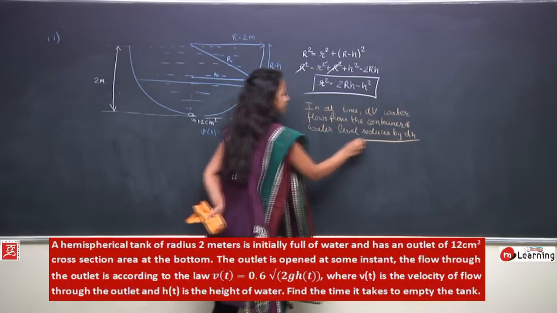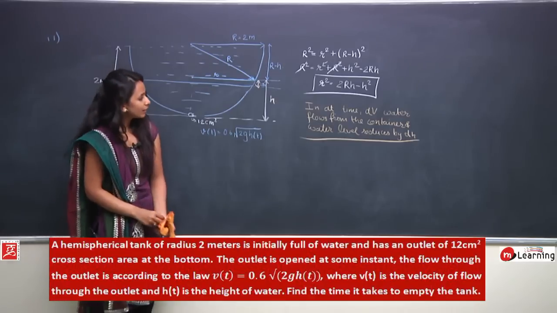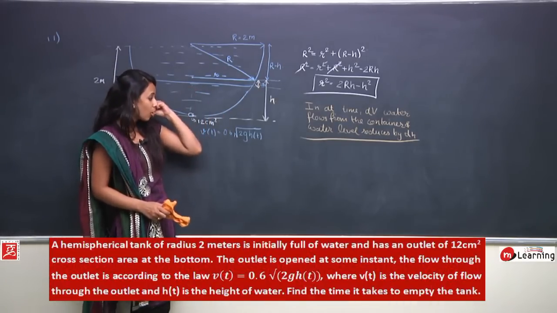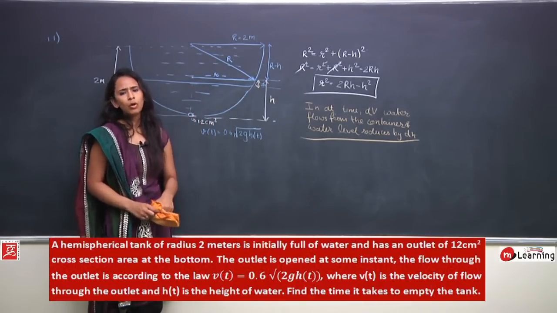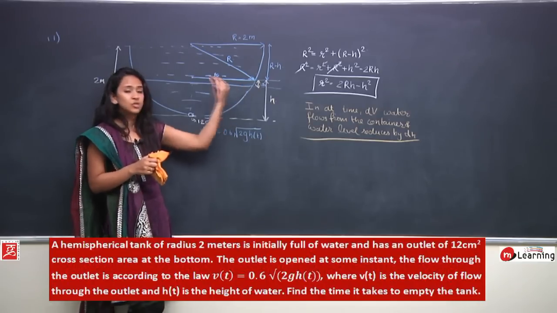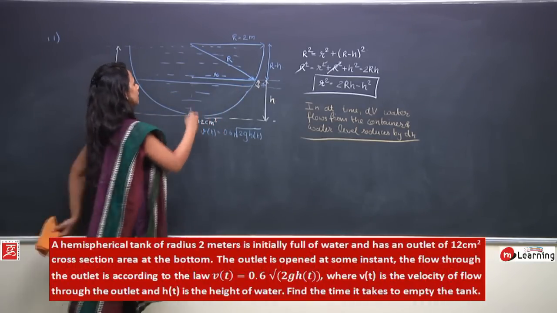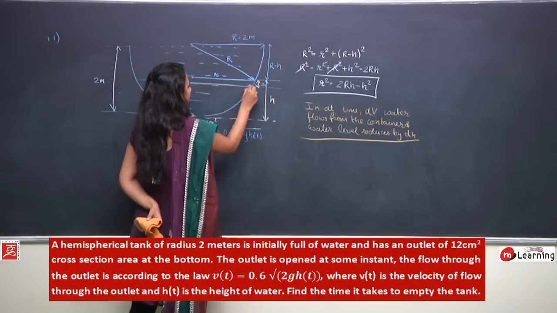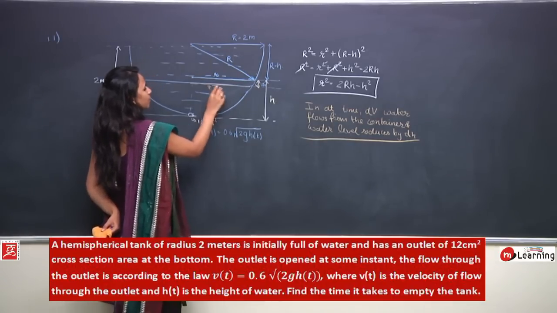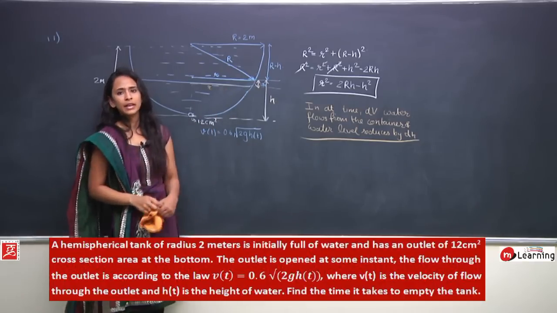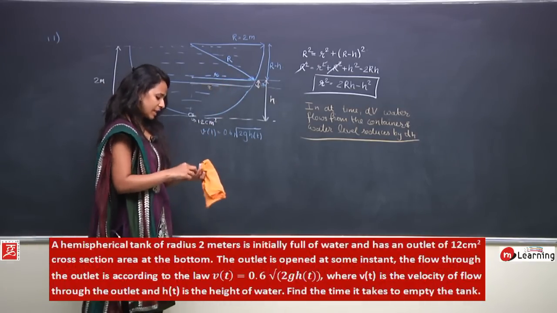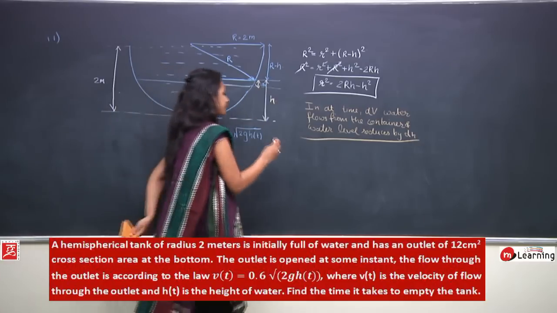Perfect. This is what we are telling. In dt time the water level reduced by dh, and dv amount of water flowed out. And I say this dt time was so small and this dh change was so small that the radius remained almost constant. So I would say this radius would be r minus dr, but this dr would be negligible, so I can say this r would almost remain the same. So I can say what would be dv now?